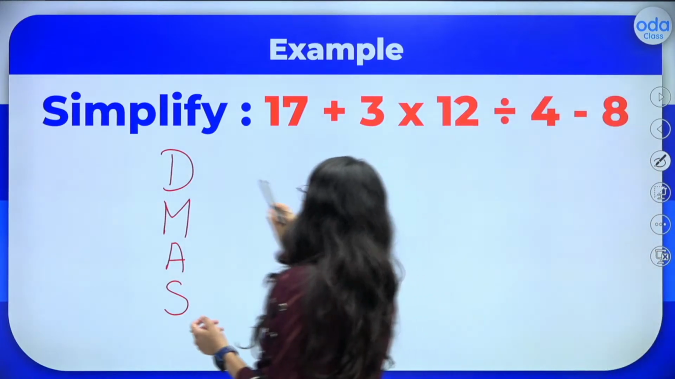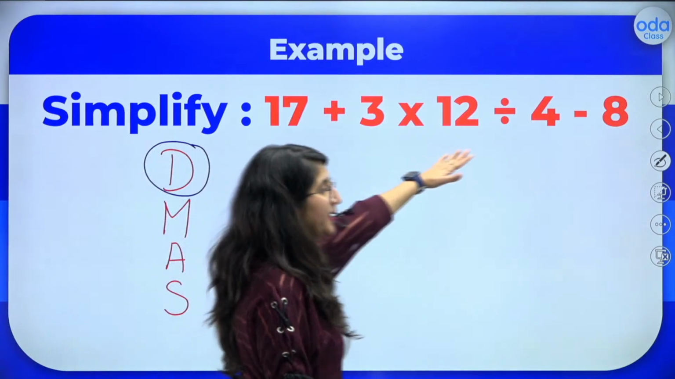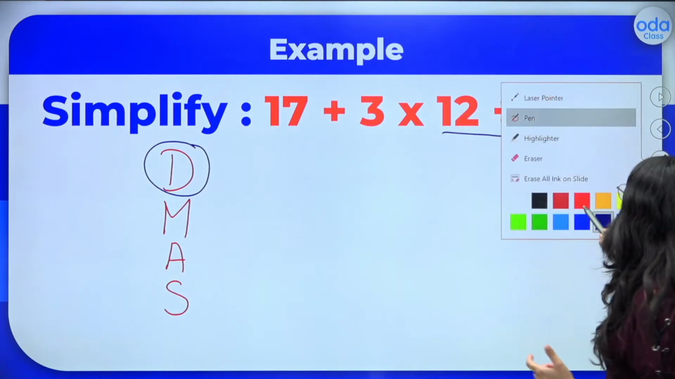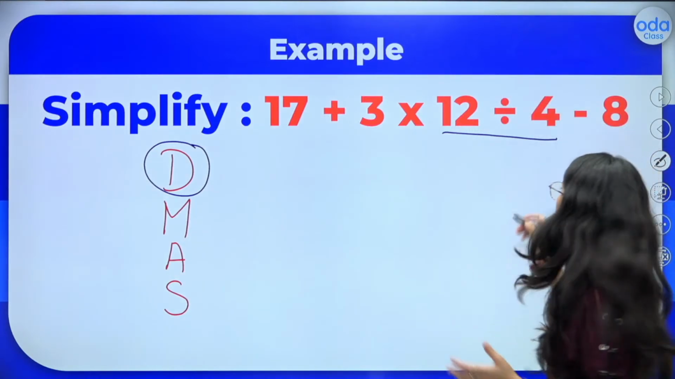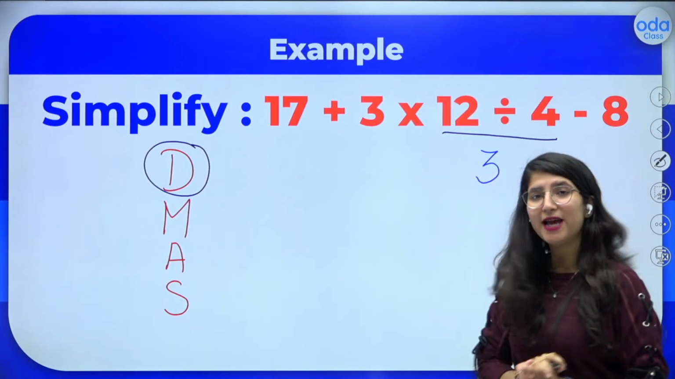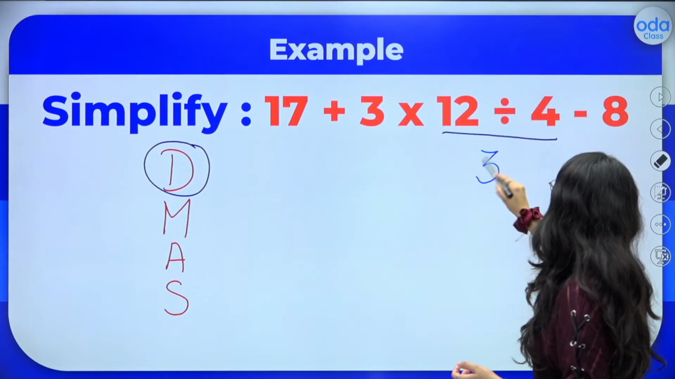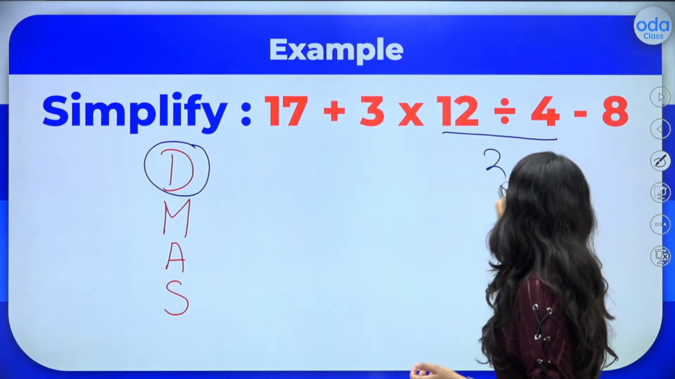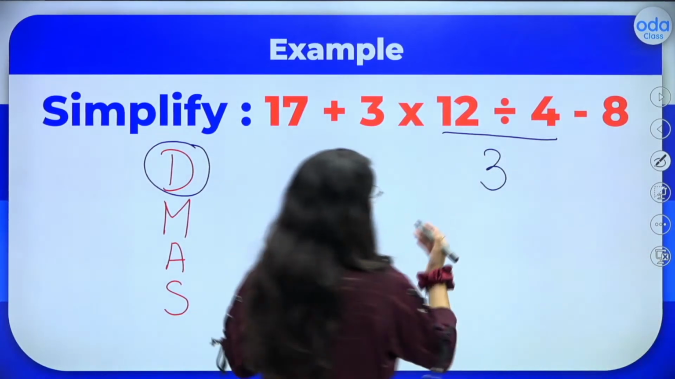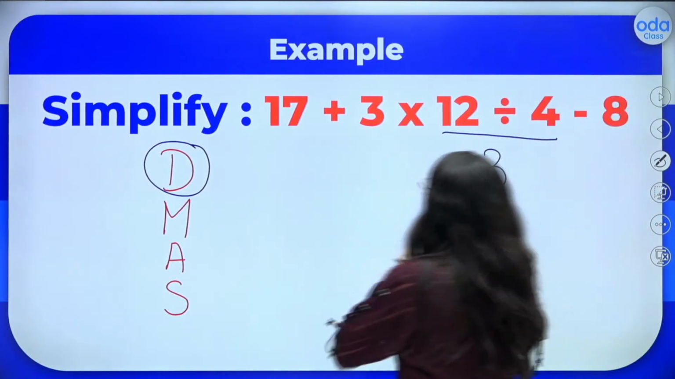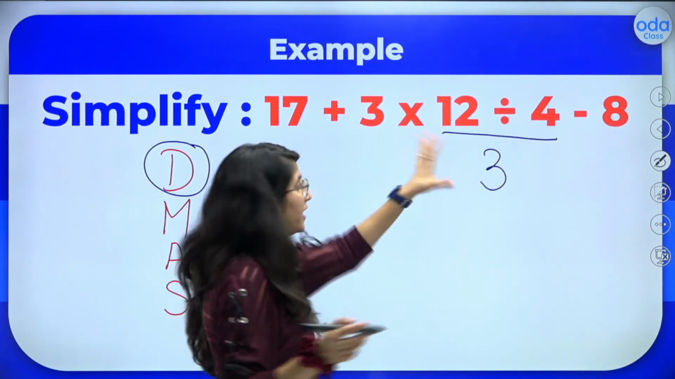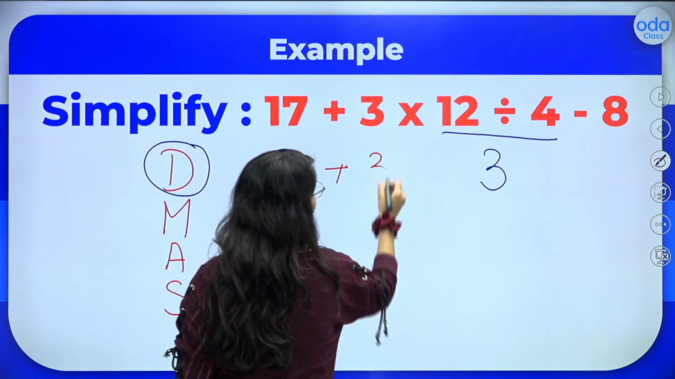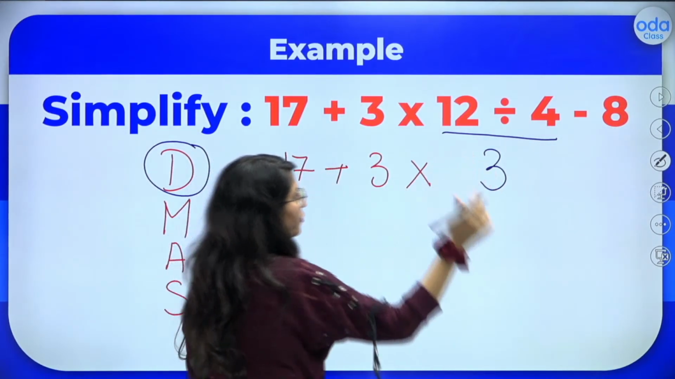So where can I see the division? I can see division here. So firstly we will be dividing 12 and 4. So what do we get? Once we divide 12 and 4, we get 3. Yes. We get 3 over here. Okay, now I will copy down the rest of the expression, but I will use a different color to copy down so that we know that we have done one operation till now. So 17 plus 3, multiplication, 12 divided by 4 is already done.